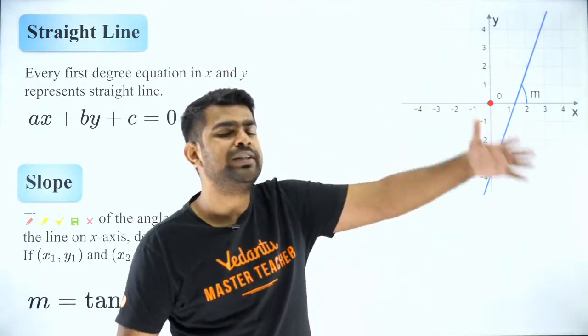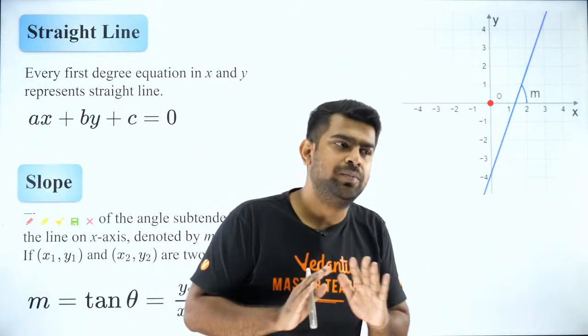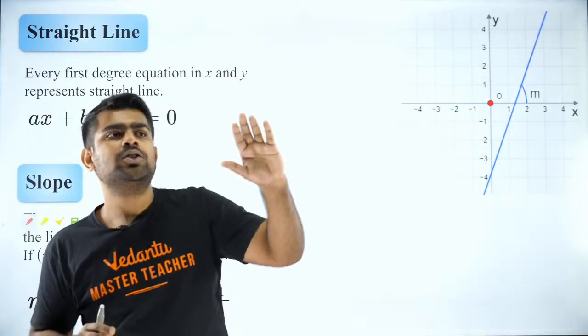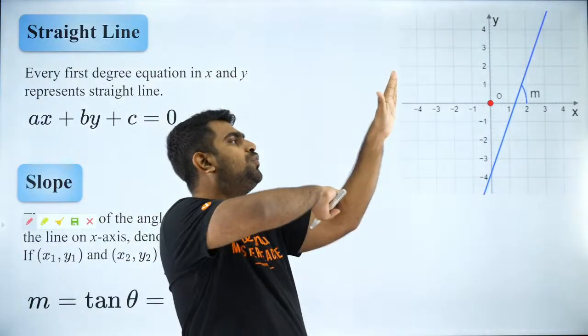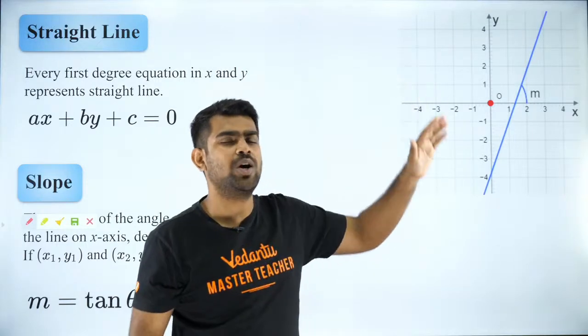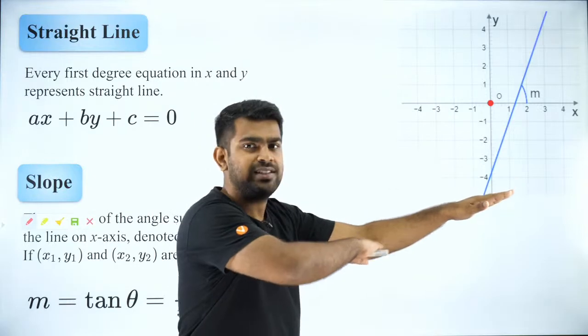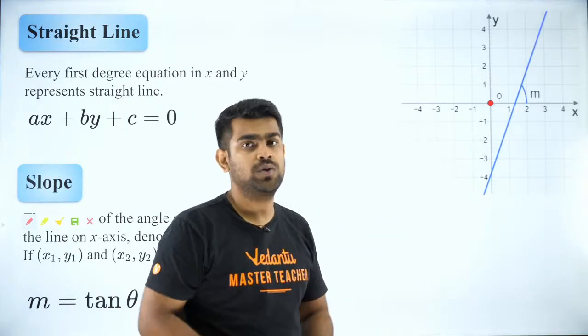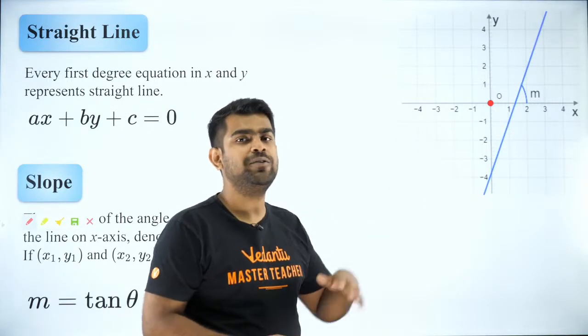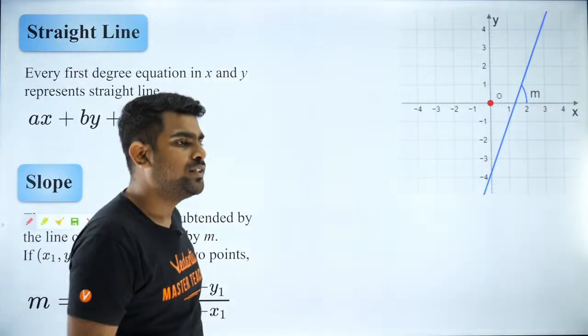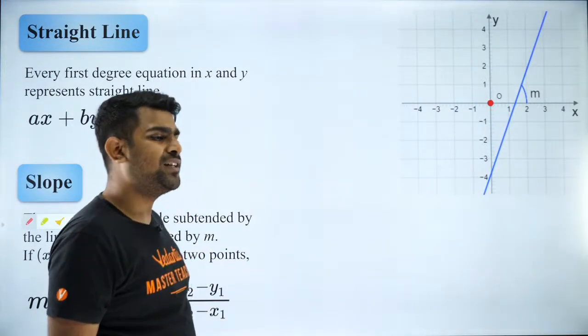But when you go to a mountain, it is very hard to climb because the slope is steep. So when it is moving up too fast, it is called a steep slope. And if it is very low, it is called a very low slope, or a very flat slope, you can say. Got it? Exactly. It is also known as inclination.